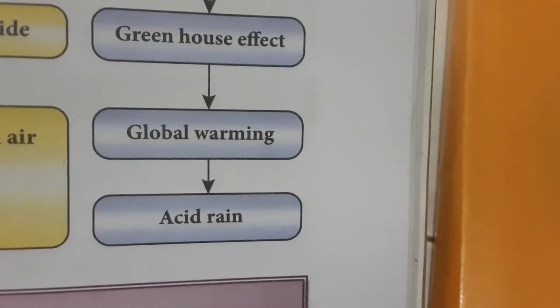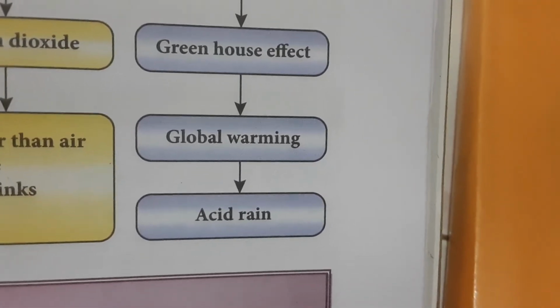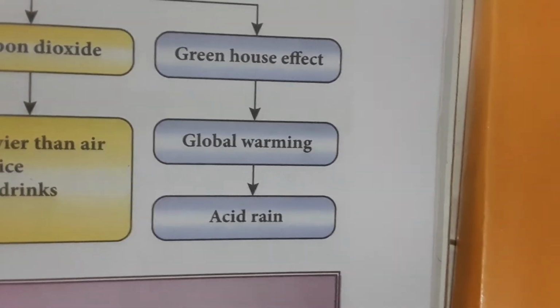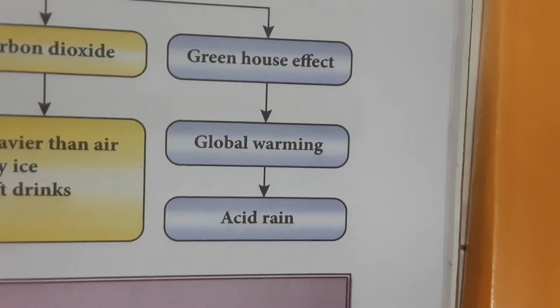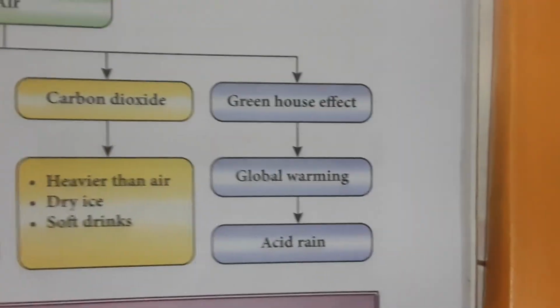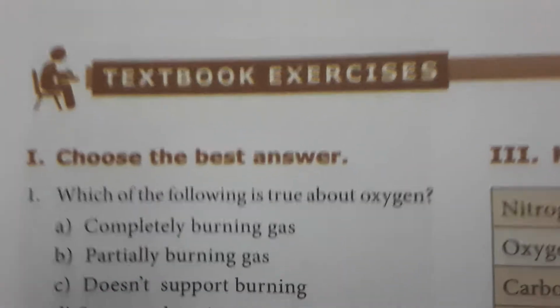So as you know, acid is harmful to living organisms. So once acid rain is pouring in any area, that area is completely devastated and swept by the acid rain. So none of the organisms are living there. Okay, so that's all about the concept map. Okay, let's see the textbook evaluations.